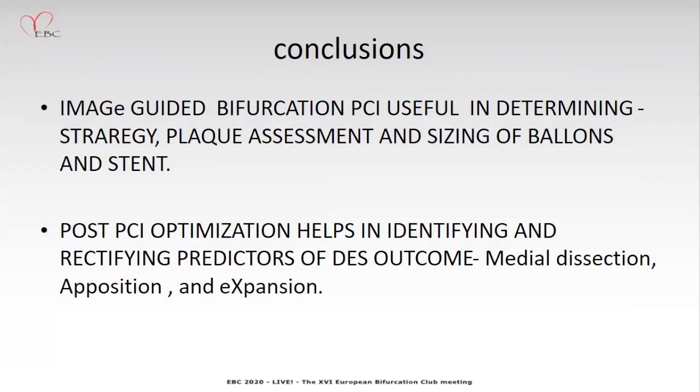And post-PCI optimization helps in identifying and rectifying predictors of the adverse outcome. Mainly, is medial dissection there or not? On either side, like a proximal edge or distal edge, if medial dissection is there, you rectify it. Is it apposed very well or not? Is it expanded well or not? These are the important features.